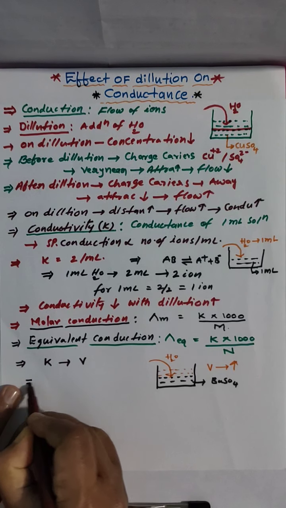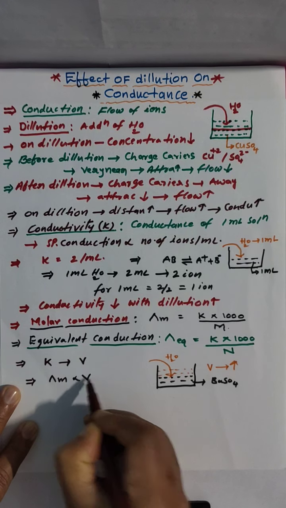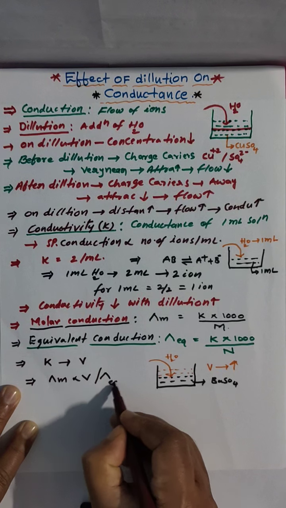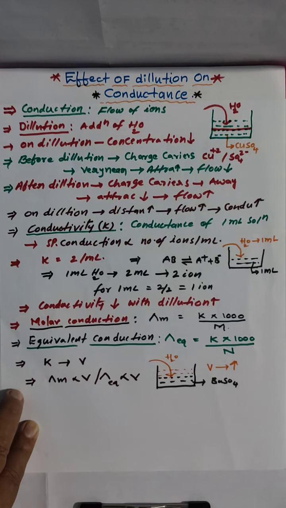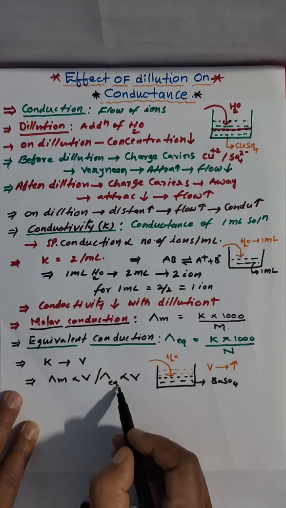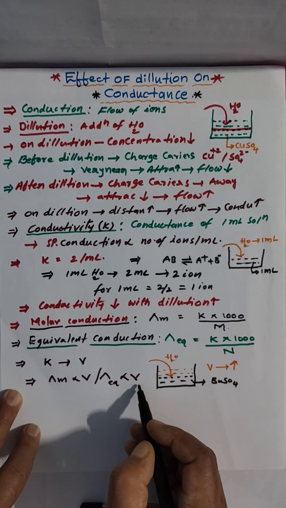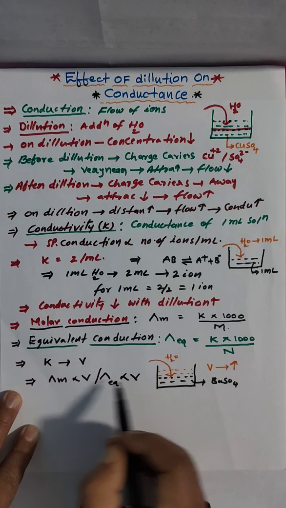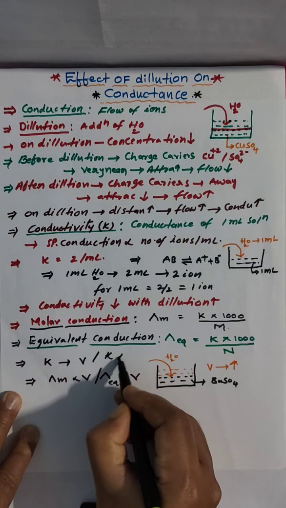Here, lambda M, that is cap M, and cap EQ are directly proportional to V. Means molar conduction and equivalent conduction are directly proportional to V, meaning these two are going to increase.